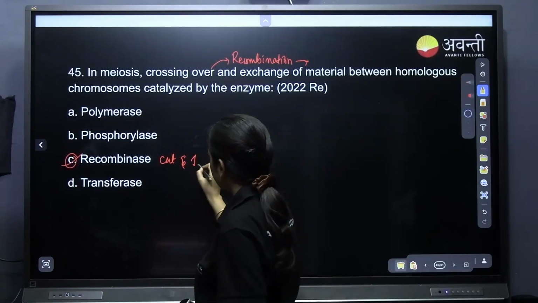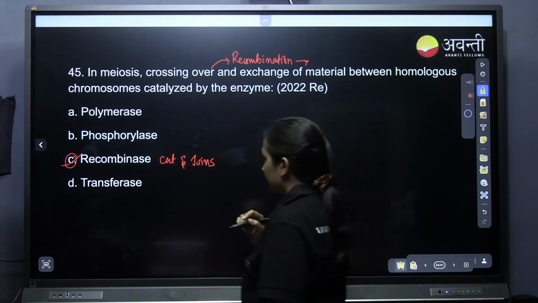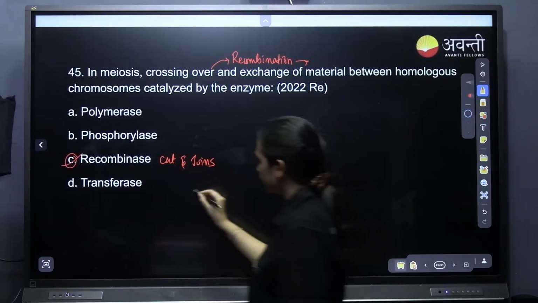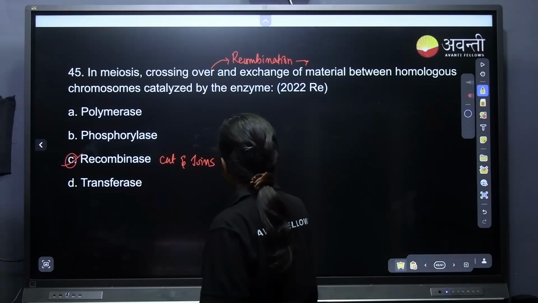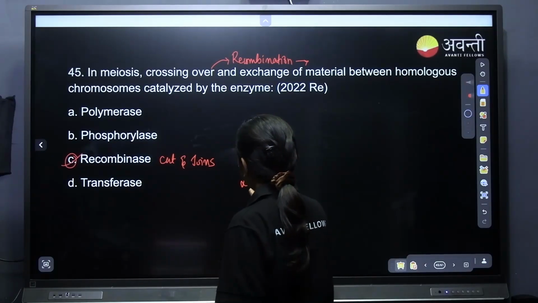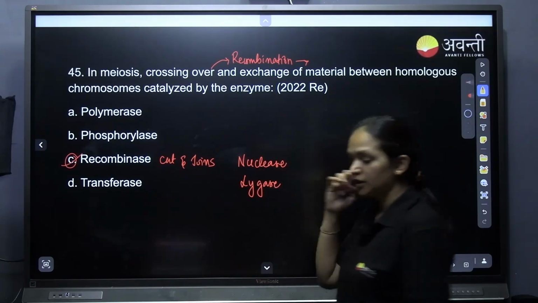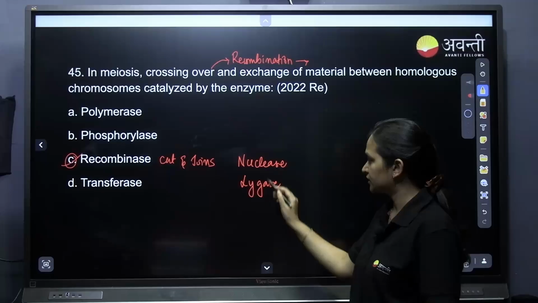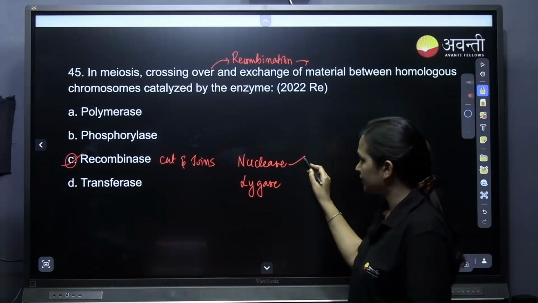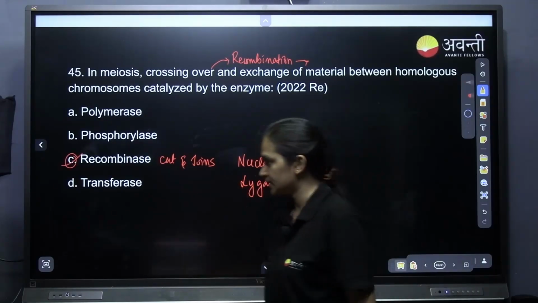It can act as a nuclease, which cuts, and it can also act as a ligase, a molecular glue, which joins. Both are done by recombinase.